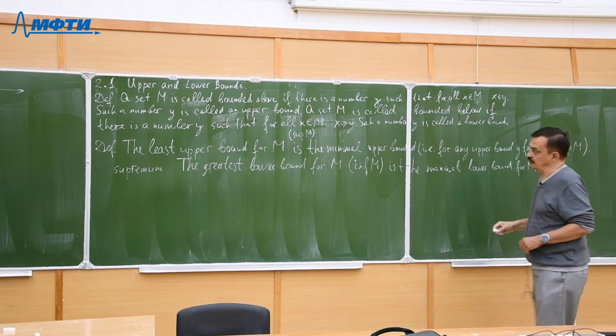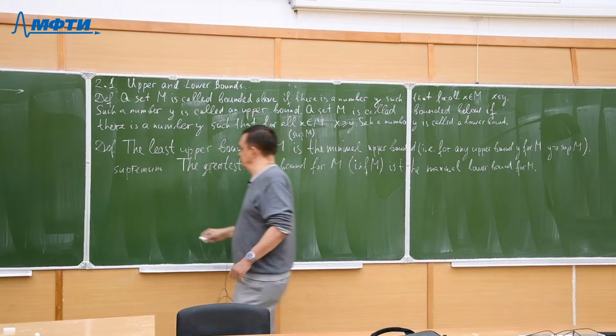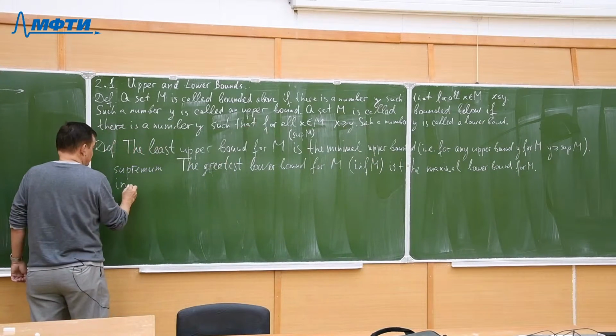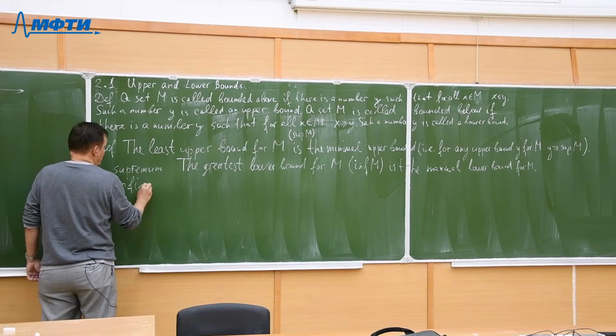So again, inf is an abbreviation for infimum.